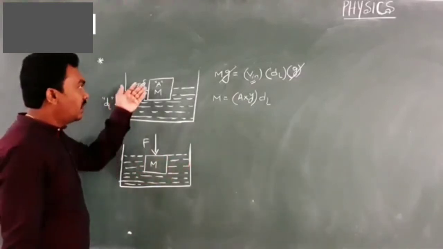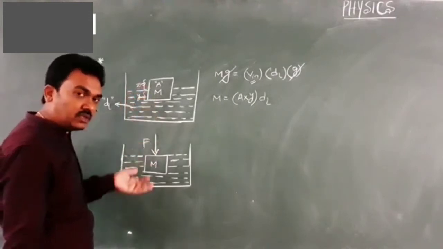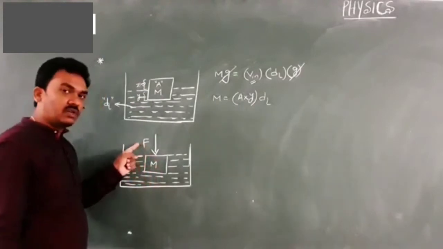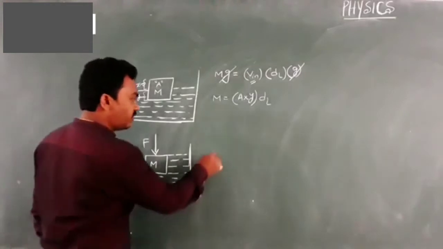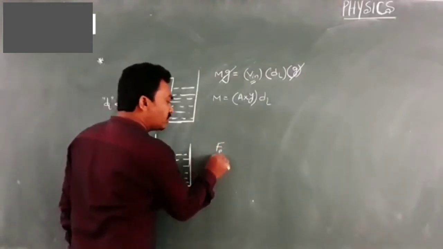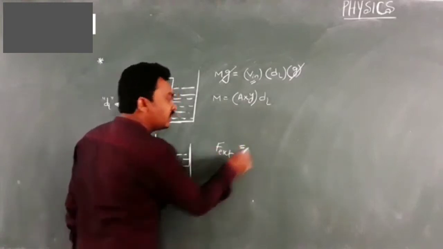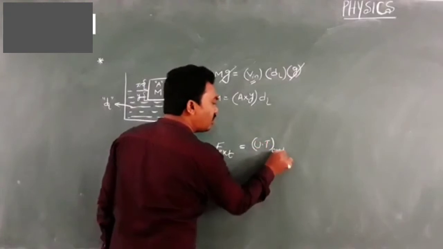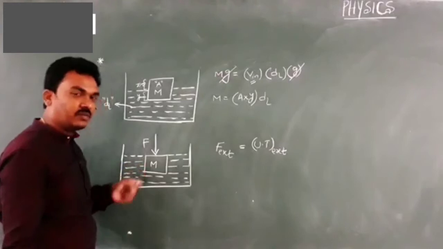So when a little more volume is getting into the liquid, the buoyancy force will increase. To balance that, you should apply an extra force vertically downwards. That is the reason why the additional force required is equal to the additional upthrust, or extra upthrust, that is caused on the body when it is submerged completely.